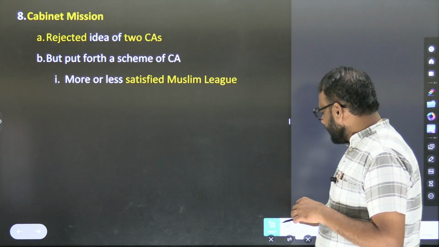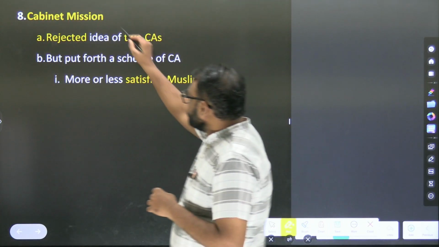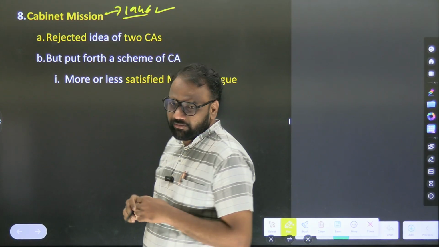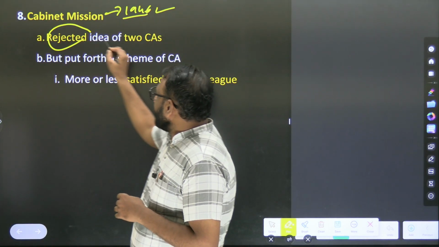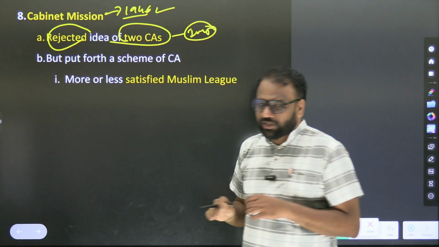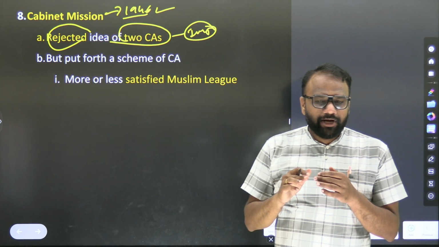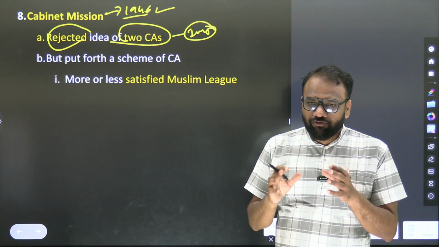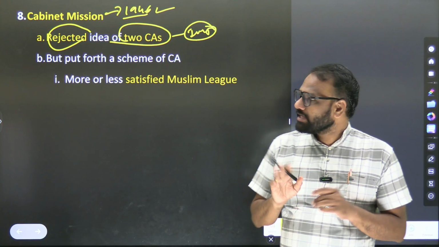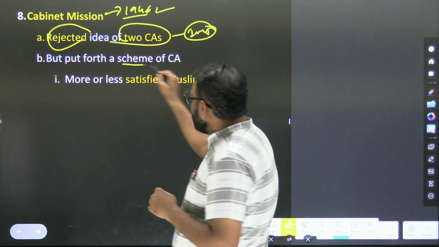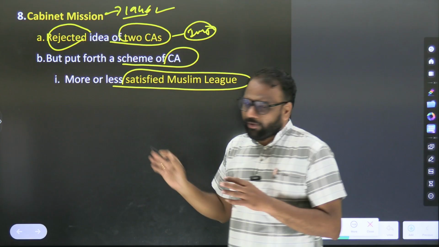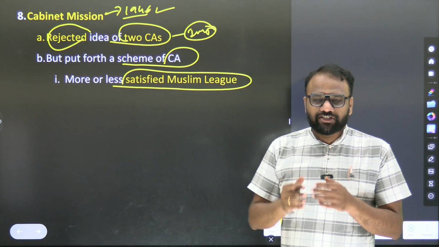Next came the cabinet mission. In 1946 came the cabinet mission. It rejected the idea of two constituent assemblies. This is very important. In the examination they may ask whether the cabinet mission accepted the idea of two constituent assemblies. No, it did not accept the idea of two constituent assemblies, but put forth a scheme of constituent assembly which more or less satisfied the Muslim League.